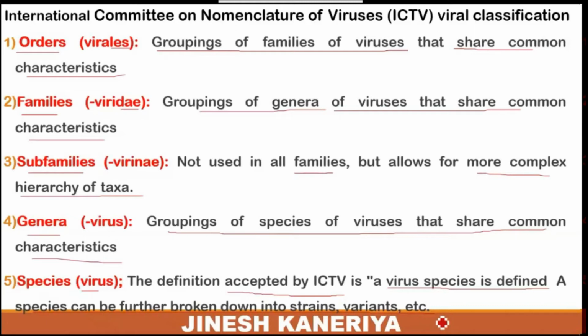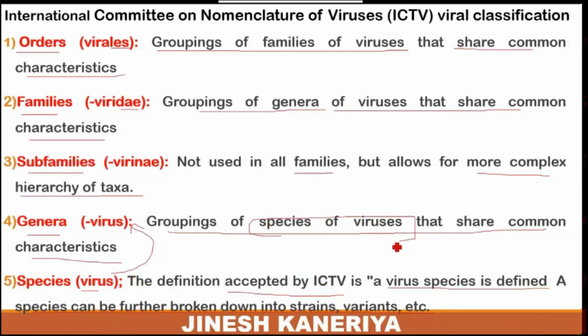So these kinds of species are also defined: a species can be further broken down into different strains or different variants. This is the classification system. First, the strain and variant are decided for the particular species. Then on the basis of the species, the genera will be decided. The grouping of species of a particular virus with common characteristics decides the genera.